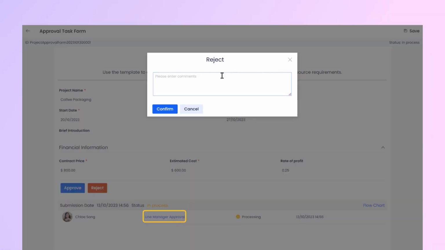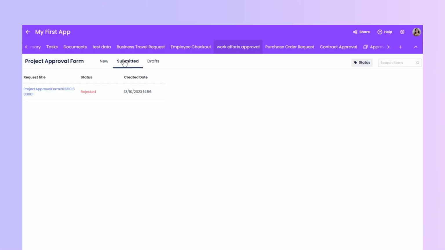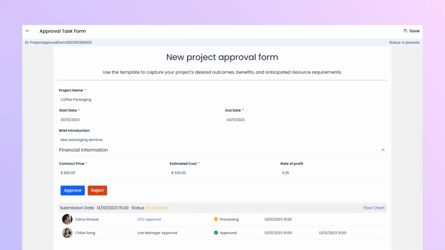If the Line Manager rejects it, the workflow will terminate. However, if the Line Manager approves it and the rate of profit is greater than or equal to 0.2, the approval workflow will be assigned to the CFO for approval. The workflow will complete once the CFO approval is approved.